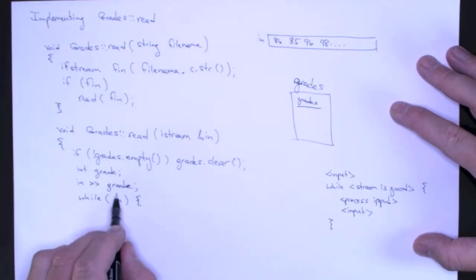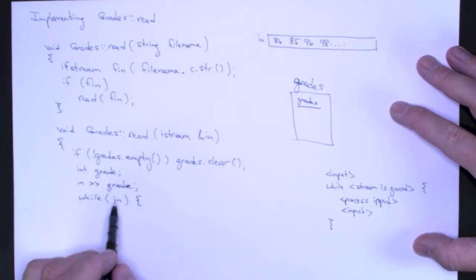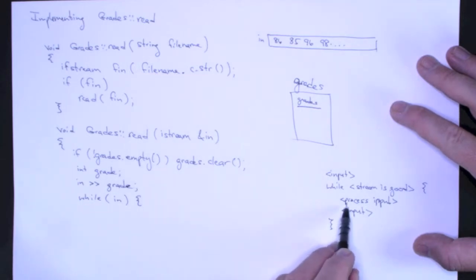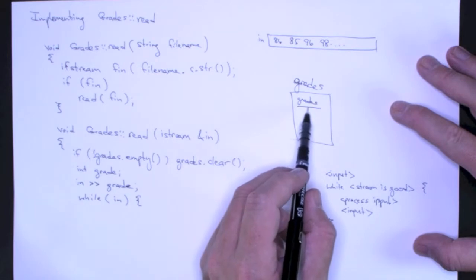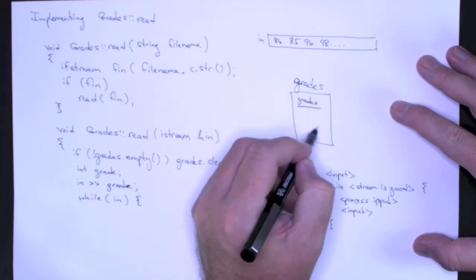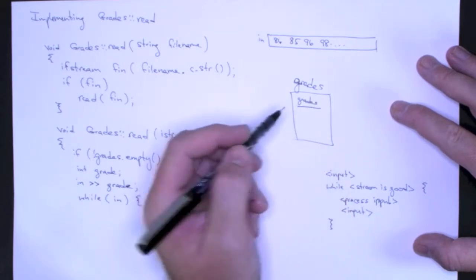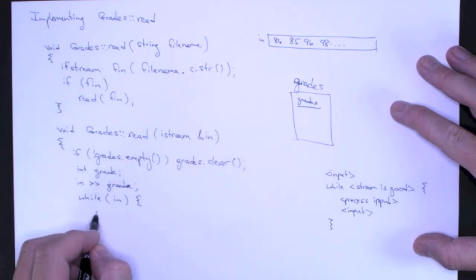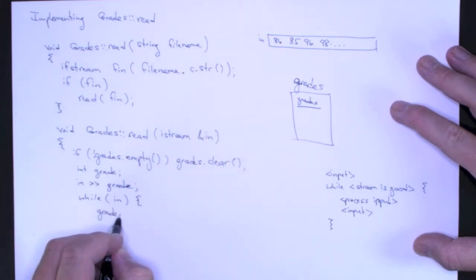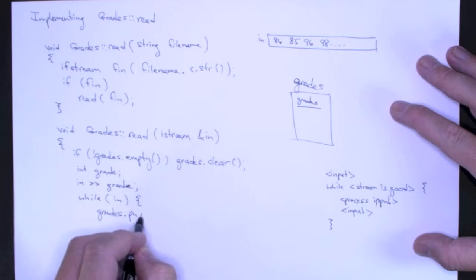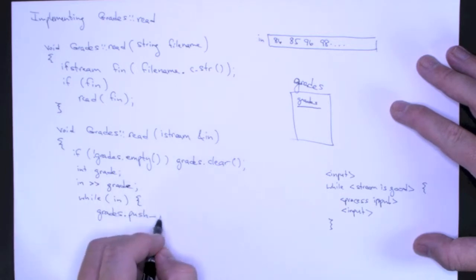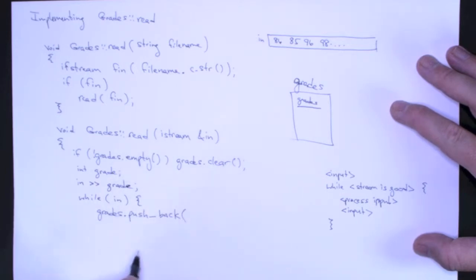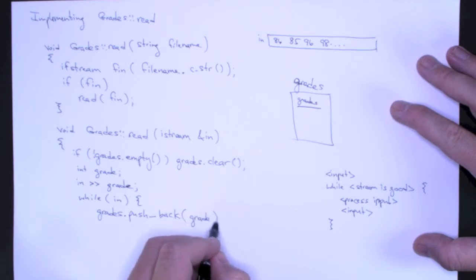But if this is true, that must mean that I read a valid grade and I'm ready to process the input. And in this case, when I'm reading, processing the input means adding the grade I just read to the vector grades. And to do that, I write grades.push_back, and there's an underscore there. And then I pass into the push_back method the object that I want to push back.